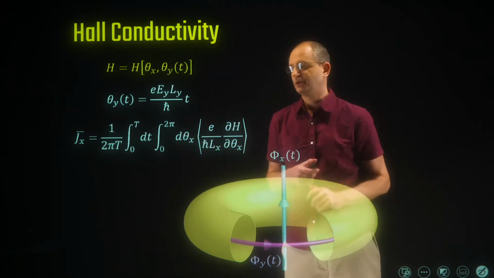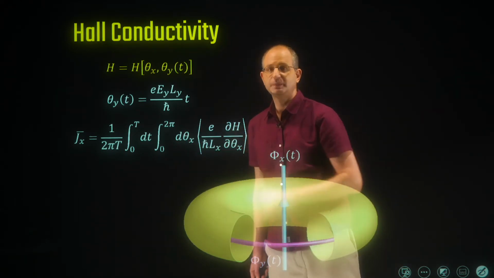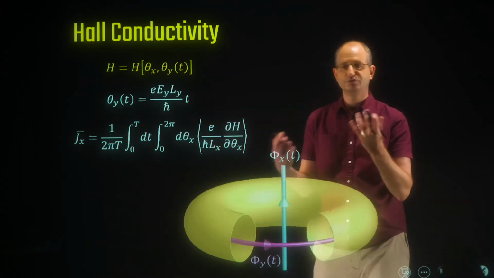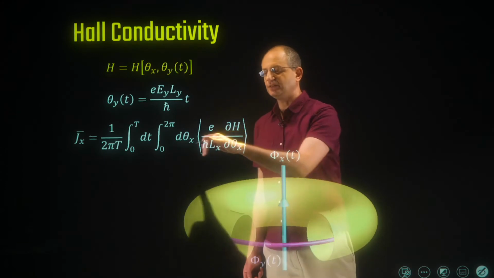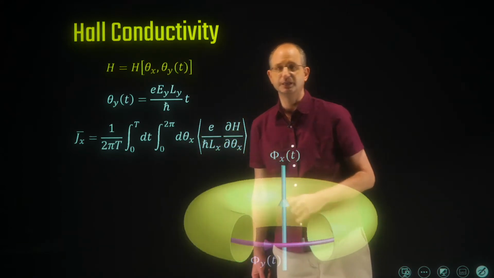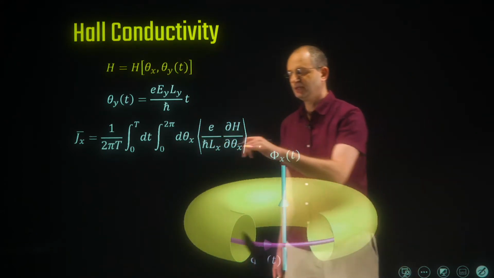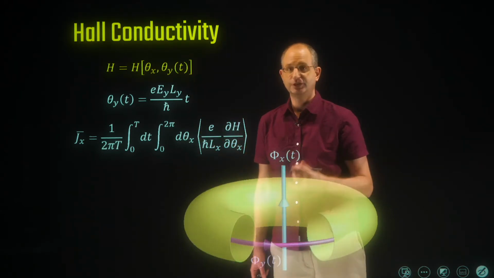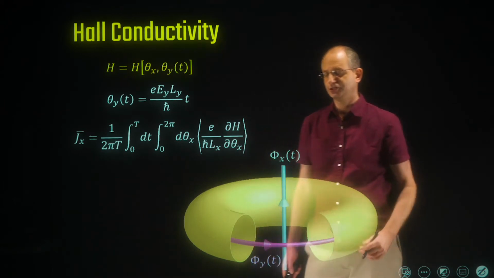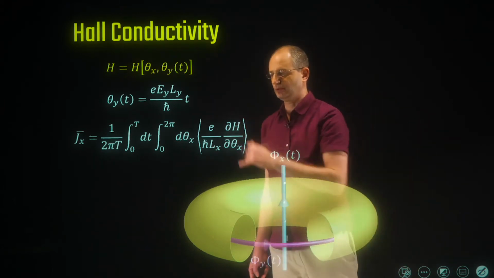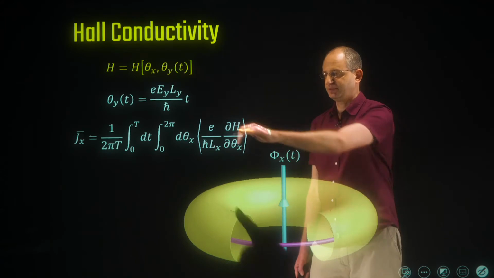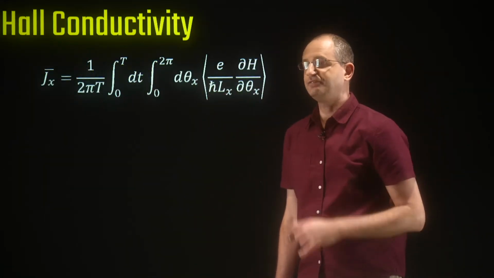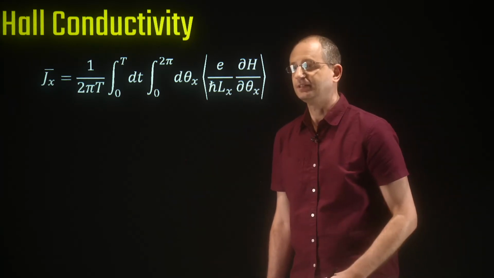Moreover, in the limit where the system is very large, we don't expect any bulk property, and this current is actually a bulk property, it's uniform in the entire system, to depend on the boundary condition that is specified by this phase theta x. So in the thermodynamic limit, this is going to be an average over a constant. So this is really just a calculational tool. Well, more on that later on. Okay, but this is the quantity we're actually going to calculate. So here's our average current over both time and theta x.